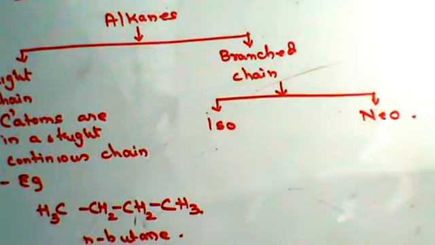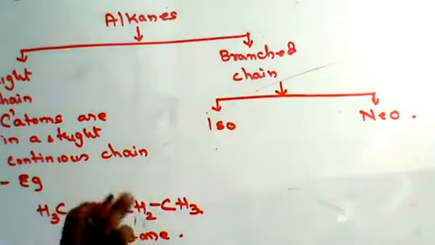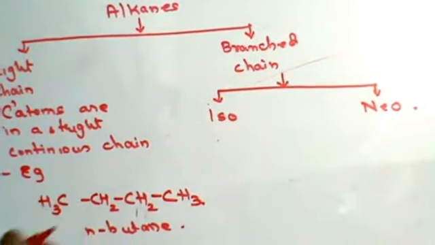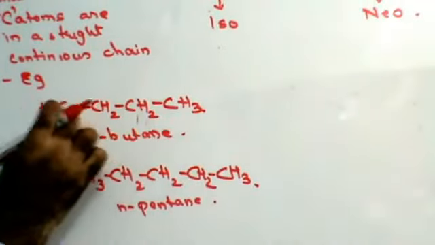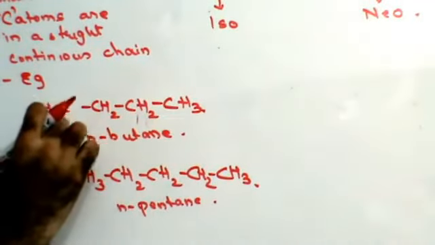What do we understand by iso structure? When the branch contains an alkyl group in the second carbon atom, then that is called an isostructure. See, guys, look at this. Count from any direction. Let's look at butane: 1, 2, 3, 4. Or you count from here.